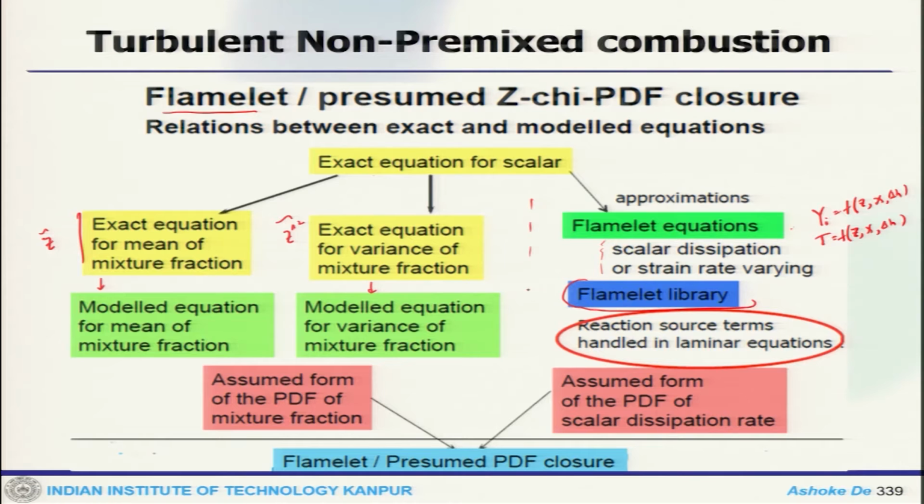So, this portion is again pre-computed. That means this is not done on the fly, this is done a priori, and the calculation is stored, and then the reaction source term is handled in the laminar equation. That means when we solve this set of equations, this actually takes care of the reaction source term. From here we get the assumed form of the PDF of scalar dissipation rate, and here we get the assumed shape of the PDF for mixture fraction. Using these two, we finally close the presumed shape PDF.